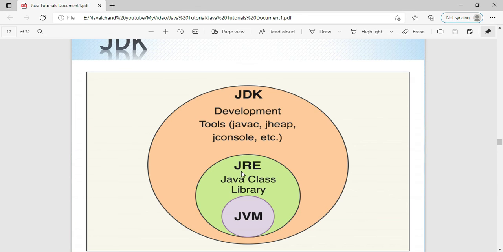For first developing, then executing, then running, we need a JDK. JDK is a full development suite. The third question: when we install a JDK, do we need to install a JRE separately? No, we don't need to install a separate JRE. Along with the JDK, the JRE is also installed.